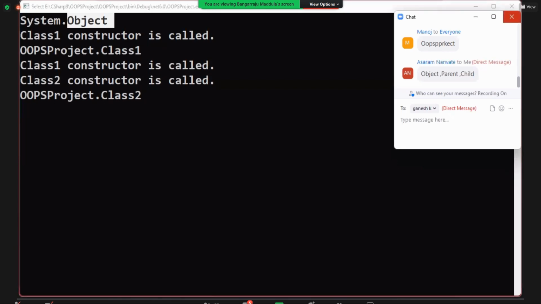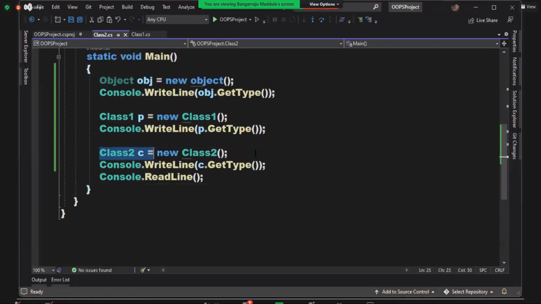Okay. When you create the instance of Class2, how many constructors are called? 3. What are the 3? Object, Class1, Class2. When you create the instance of Class1, 2 constructors are called: Object, Class1. And when you create the Object instance, only one constructor is called: Object. So what is mandatory to be called every time? The Object class constructor. Are you clear with the fourth rule?